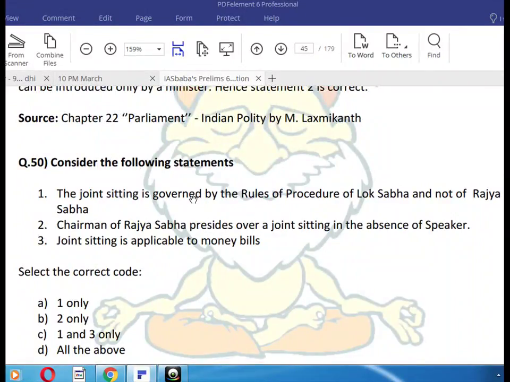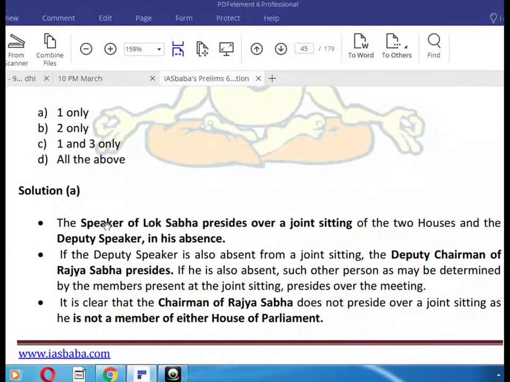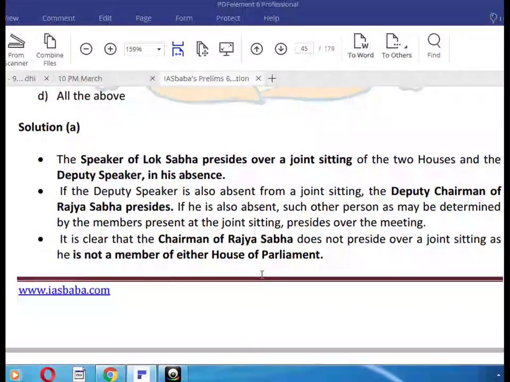The joint sitting is governed by the rules of procedure of Lok Sabha and not by the Rajya Sabha. The Speaker of the Lok Sabha presides over the joint sitting of the two houses, and the Deputy Speaker in his absence. If the Deputy Speaker is also absent from a joint sitting, the Deputy Chairman of the Rajya Sabha presides. If he is also absent, such other person as may be determined by the members present at the joint sitting presides over the meeting.